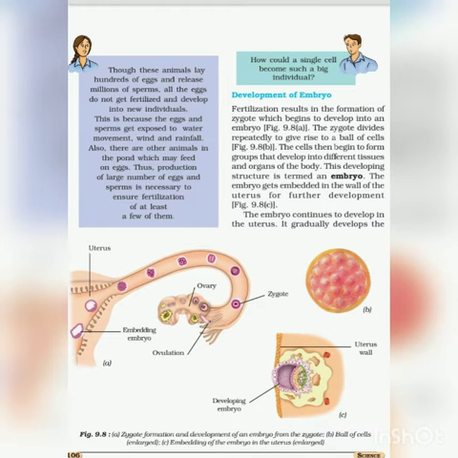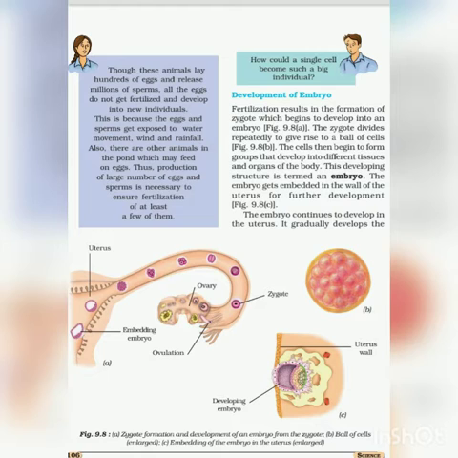Eggs and sperms are released in large numbers. This is because eggs and sperms get exposed to water, wind, rainfall. So all of them do not get fertilized and develop into new individuals. So to ensure fertilization of a few of them, it is necessary to produce a large number of sperms and eggs.